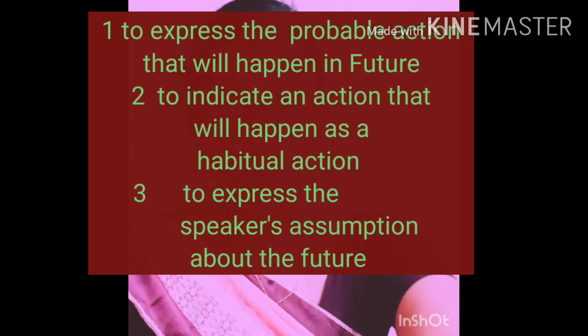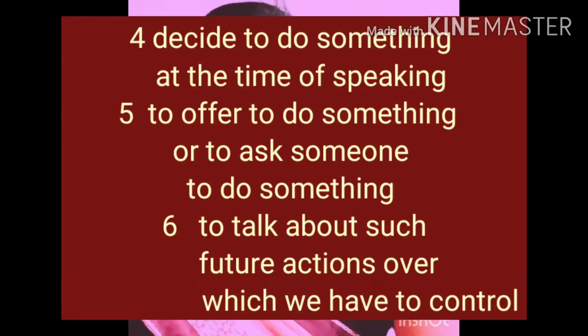Third is to express the speaker's assumptions about the future. And fourth is when we decide to do something at the time of speaking. Fifth use is to offer to do something or to ask someone to do something or to promise to do something.